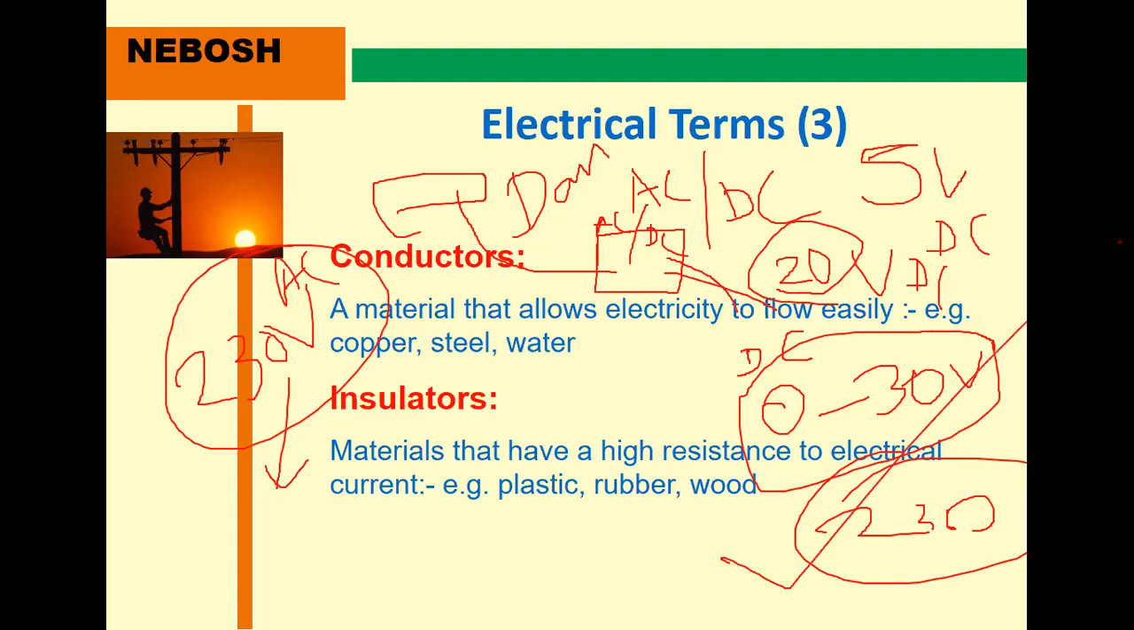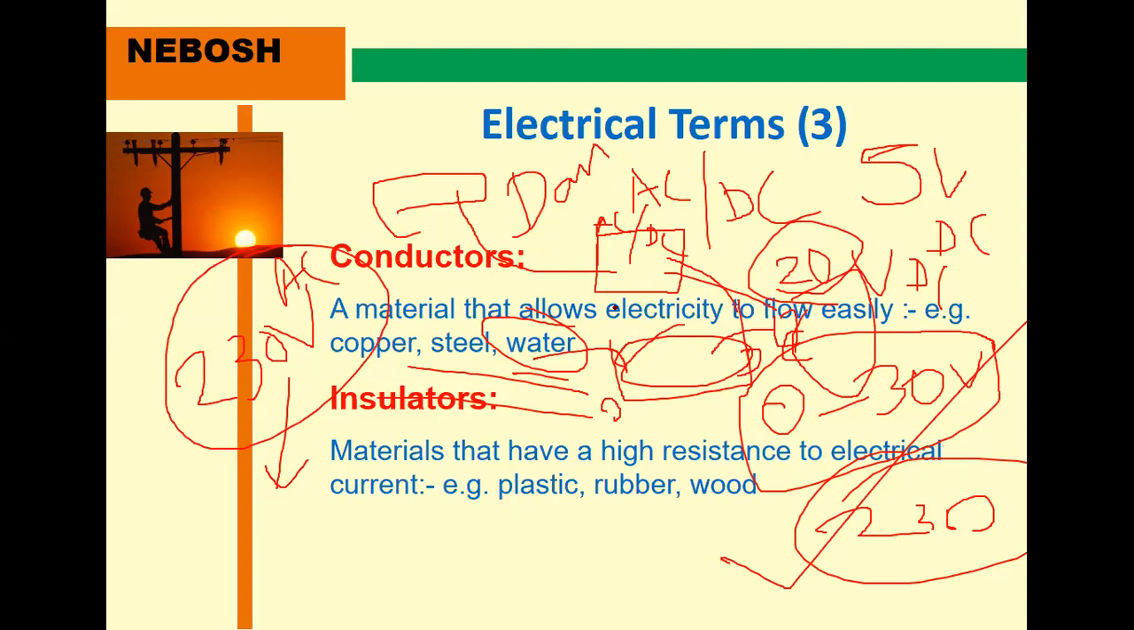Therefore, as already explained, a conductor is a material that allows electricity to flow easily. Example: copper, steel, water. Water is also a conductor, but not a perfect conductor. If you put one wire in the water, then take another wire and connect it to a bulb, it never glows. Why? Because there is loss in the water. But if you take a steel wire or copper wire, the bulb glows automatically.